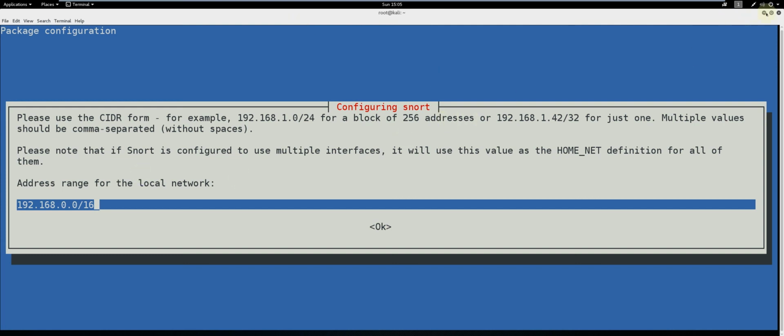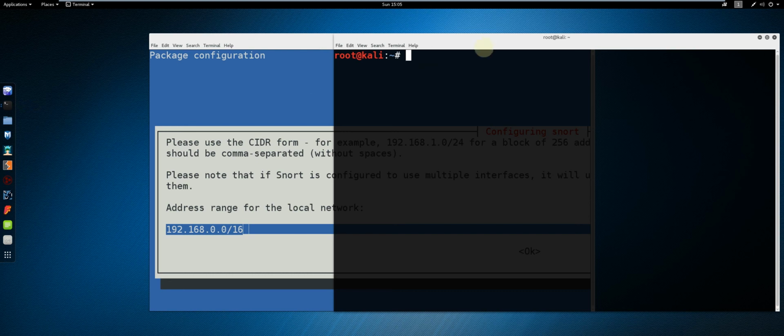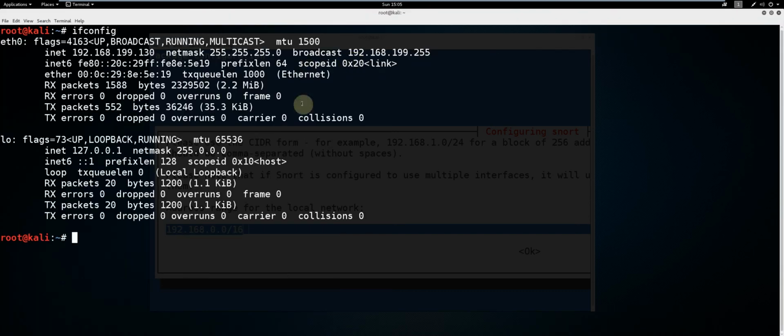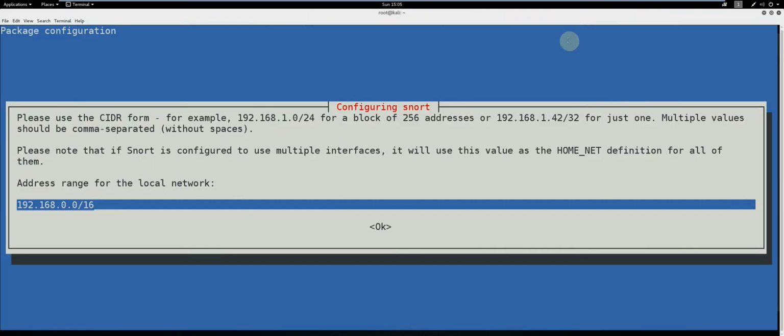Now, to find that, you can go to another terminal and type ifconfig. As you see, for me, I have a net mask of 255.255.255.0. This translates in CIDR notation as /24. So we're going to go ahead and change the configuration to /24.